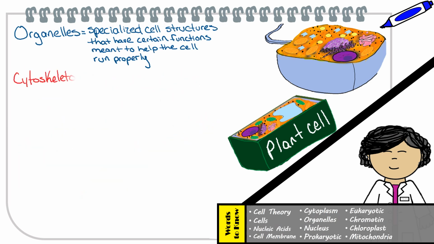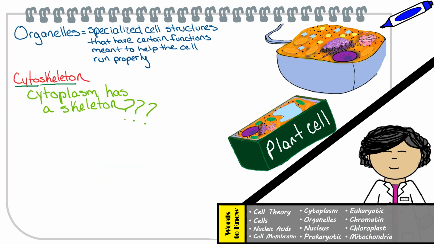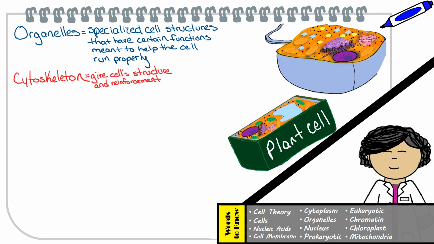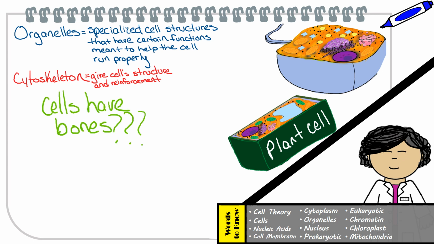Next is the cytoskeleton. Yes and no, Alex. This cytoskeleton is found in the cytoplasm, and that is what gives the cell its structure and reinforcement, similar to what our skeletal system does for our body. No, Alex, our cells don't have bones.